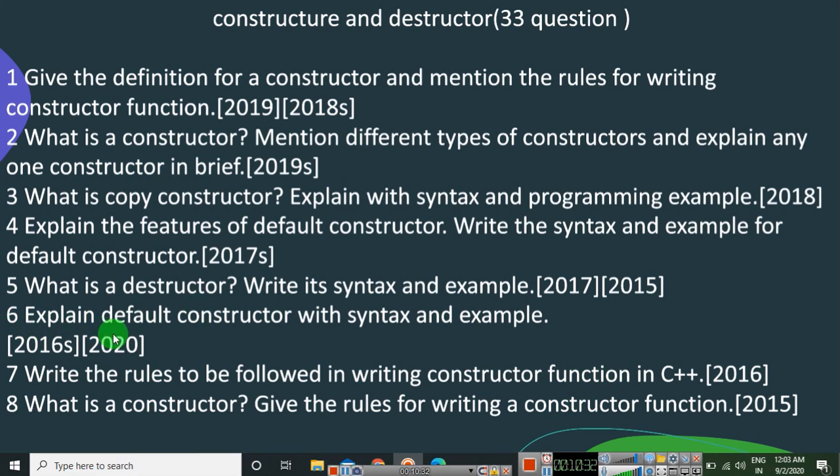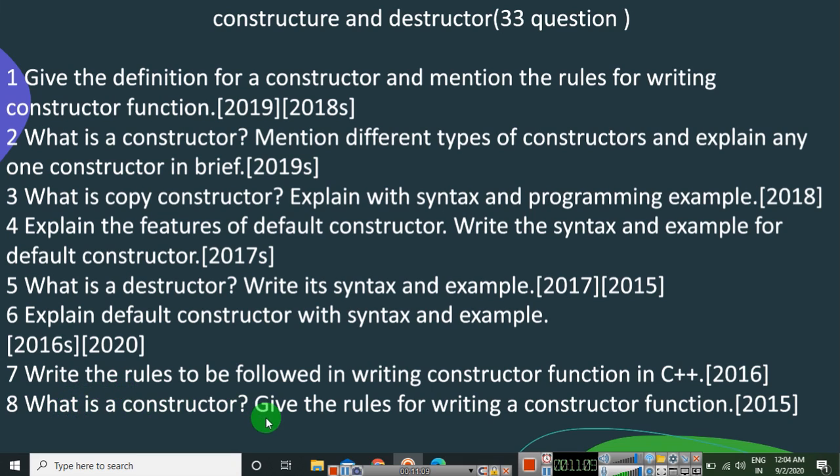So the next one is explain default constructor with syntax and example. So this is asked in 2016 supplementary and 2020 supplementary. The next one is write the rules for following in writing constructor function in C++. In 2016 they have asked. So which are the rules you have? So if you don't remember what are the rules, you can write the features, even that is a rule. Whatever the features you study, those things you can write here also, because it is one of the rules you can find there.